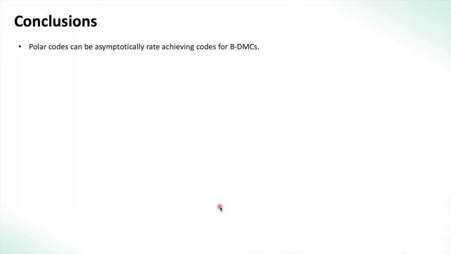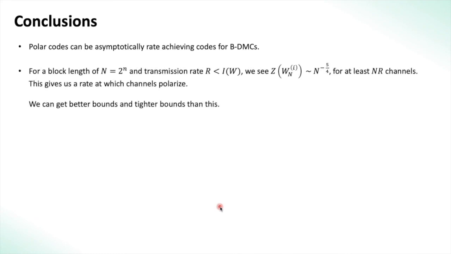Conclusions. Polar codes can asymptotically be rate achieving codes for binary DMCs. For a block length of N equal to 2 power n and transmission rate R, which is less than the capacity of the channel, we see that Z of W and i is approximately N power minus 5 by 4 for at least N times R channels. This gives us a rate at which the channels polarize, that is how large N needs to be for the Z parameter to go close to 0.